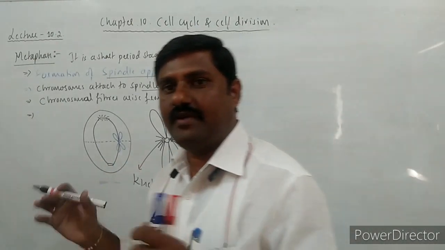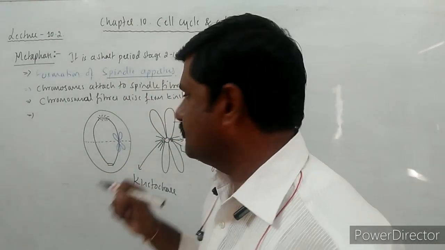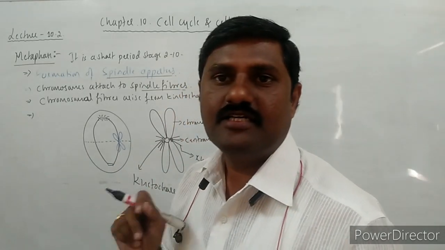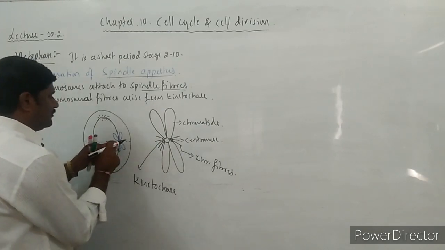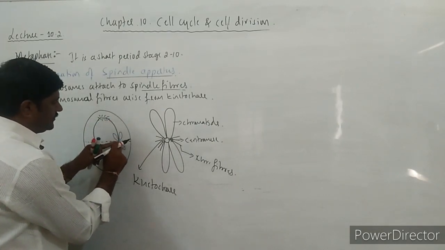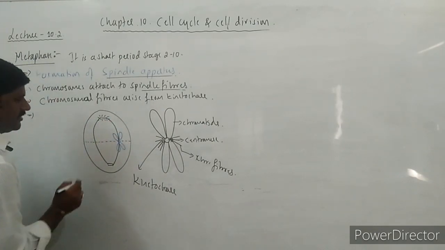Okay, now we came to know how the attachment of these chromosomes takes place to the spindle fiber, and simultaneously these chromosomes are brought towards the equatorial line, right?